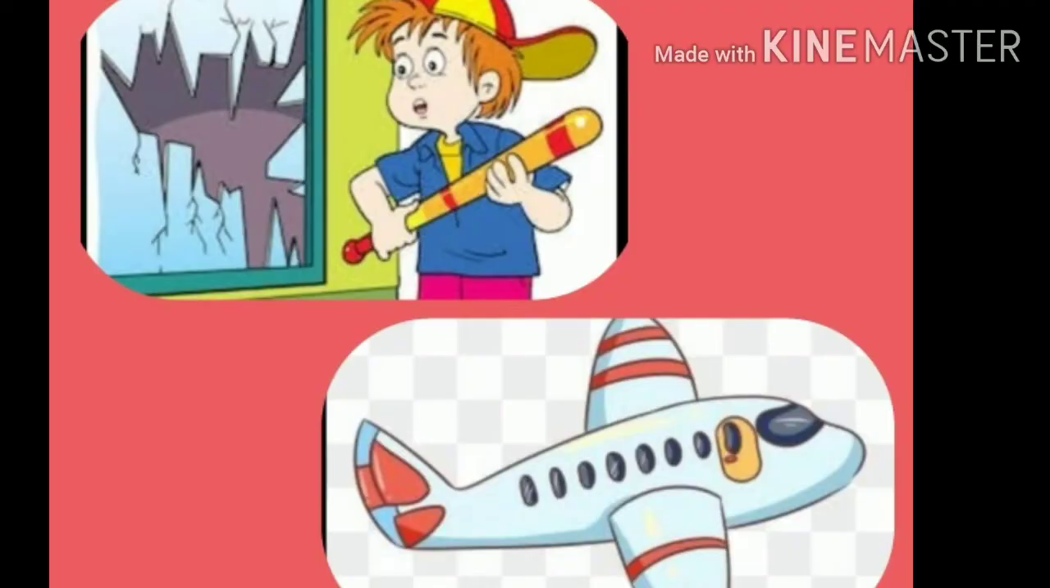Here in the first picture we are asking the question, who has broken this glass? And we end it with a question mark. And in the second picture, we ask the question, where is the aeroplane? And we end it with a question mark. So all the statements that ask a question will end with a question mark.